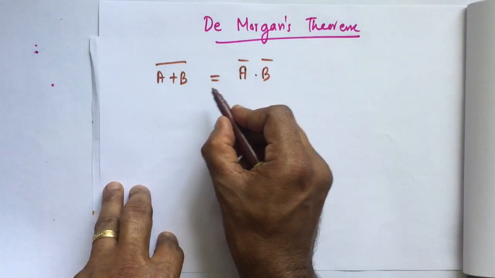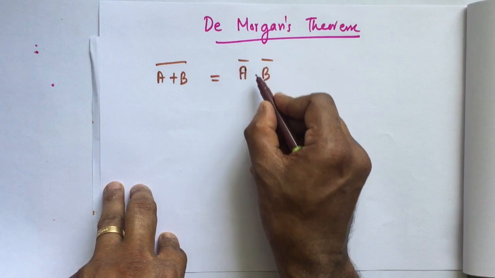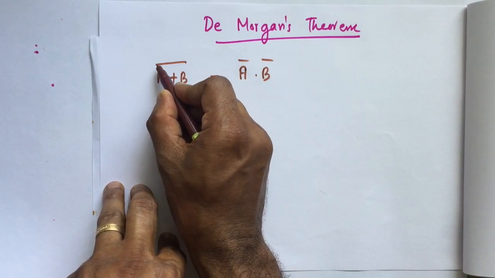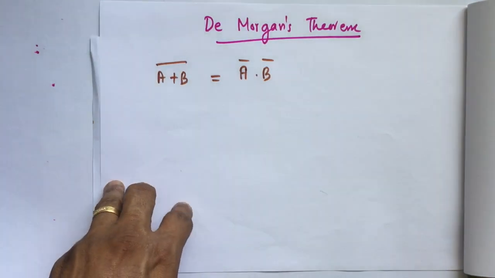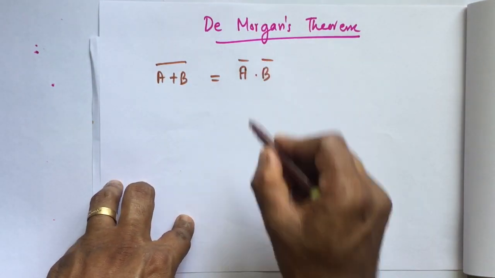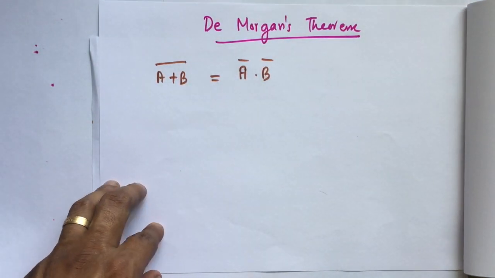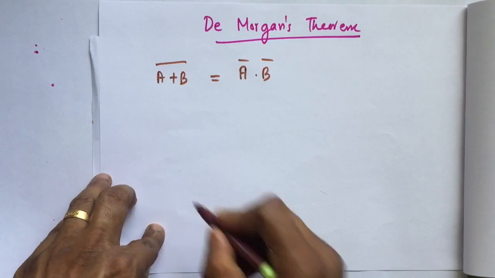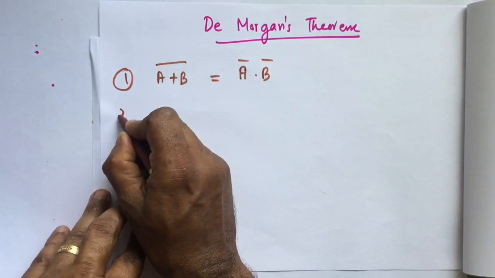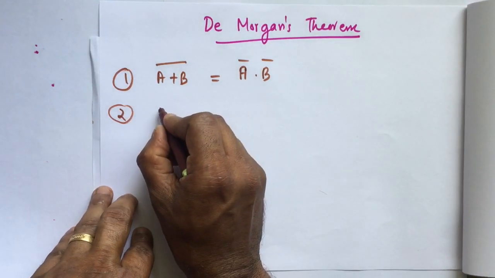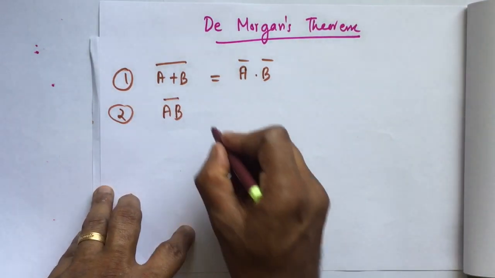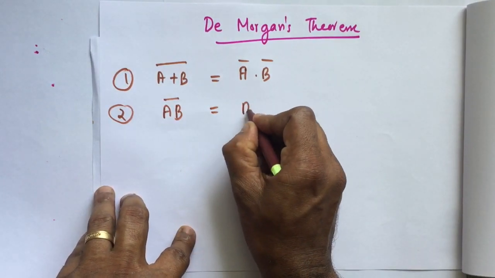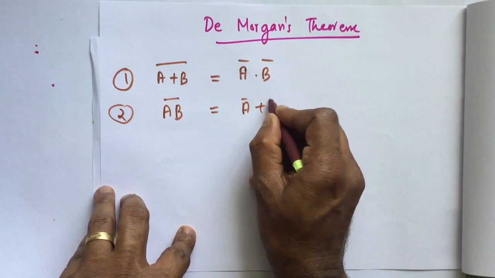That means (A + B) whole bar is equal to A bar into B bar. The complement of a sum, A plus B being a sum, is equal to the product of its individual complements. That is the first law. There are two laws. The second law is: the complement of a product is equal to the sum of its individual complements.